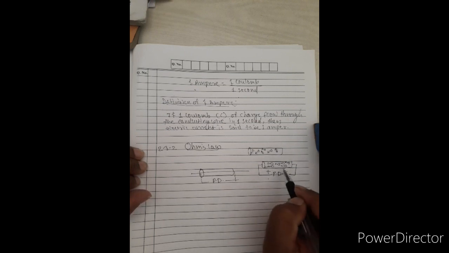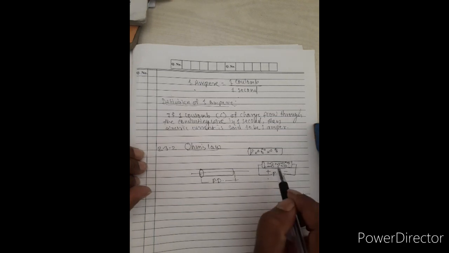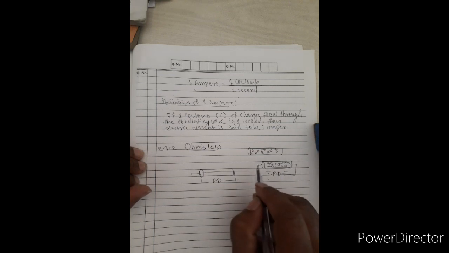But when these electrons move from the negative terminal to the positive terminal, ions or atoms are always vibrating inside this conductor, and when these electrons collide with those atoms or ions, a restriction or barrier occurs to the flow of electric current.